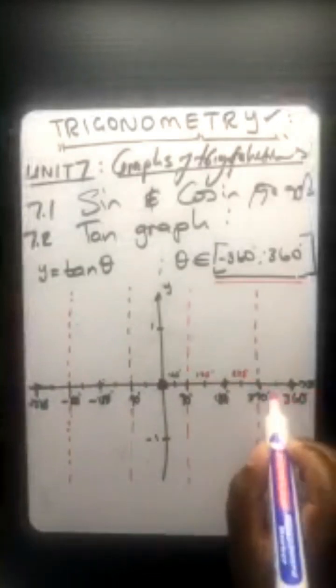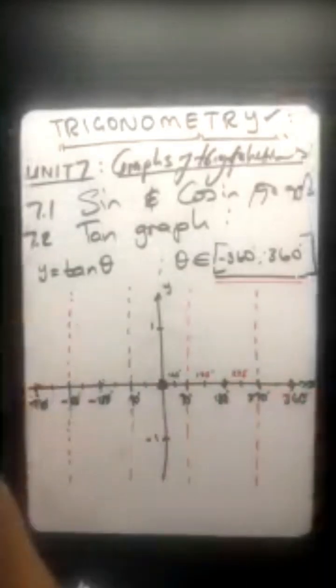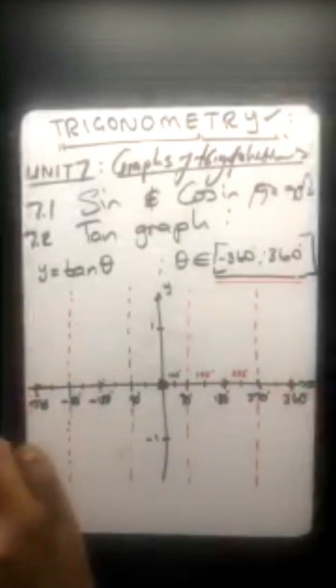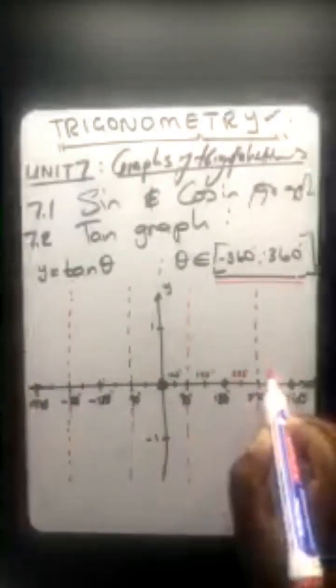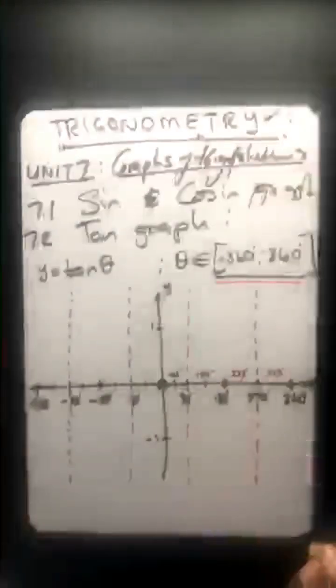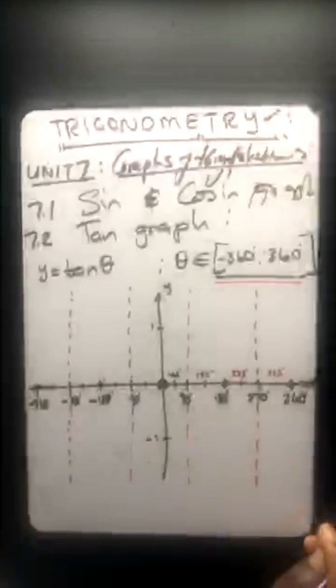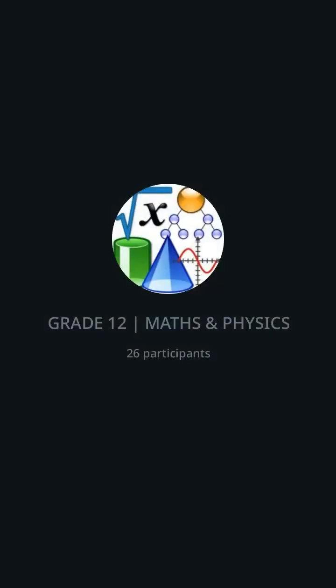225. What about that one? 270 plus 360 divided by 2 equals 315. These are the critical points. So obviously you still have the same thing but with negative values there.